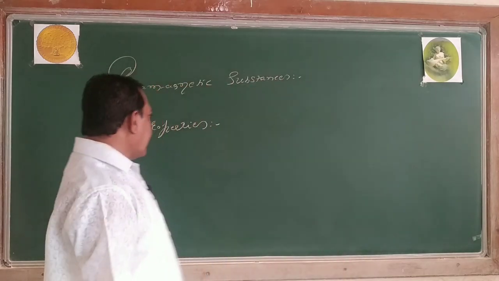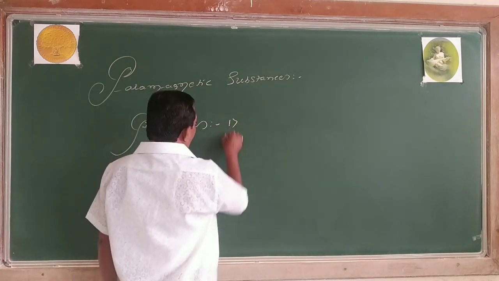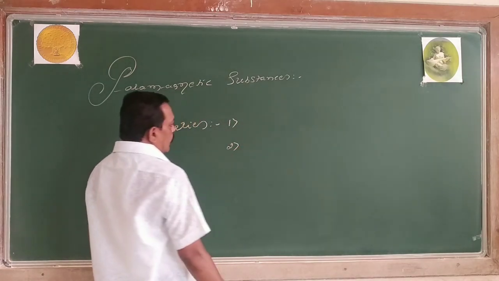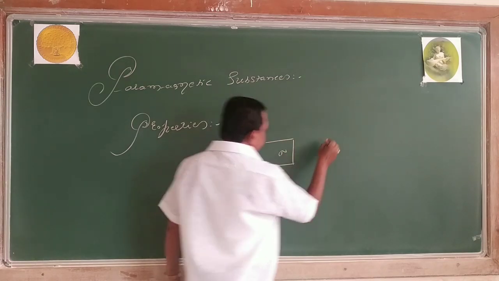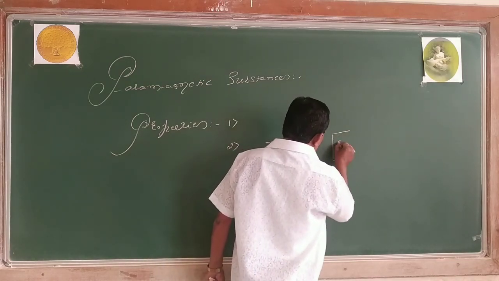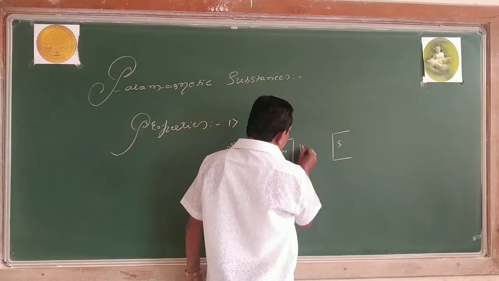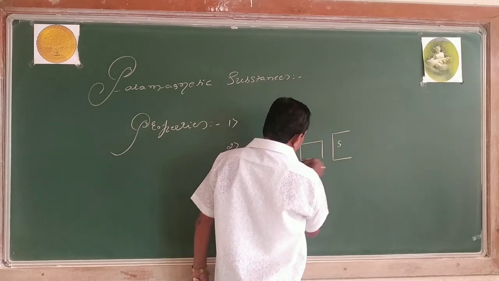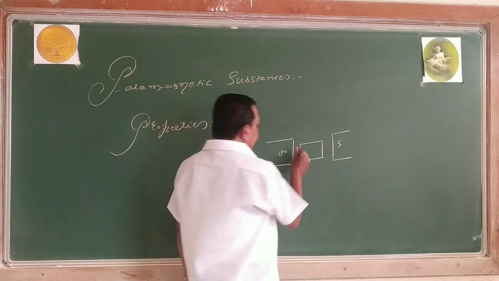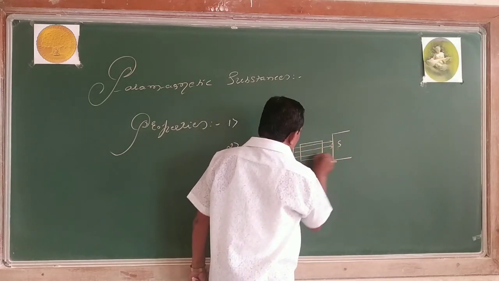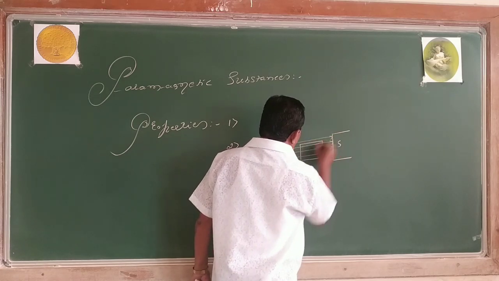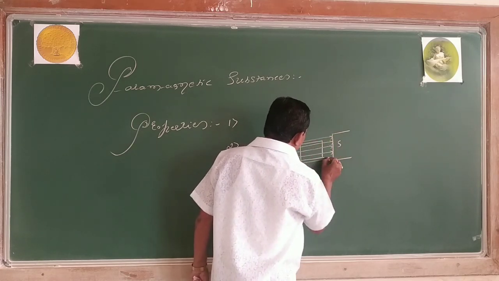Then the second property. If I take a magnetic field and place a paramagnetic substance in it, the magnetic lines of force prefer to pass through the substance rather than through the air medium.